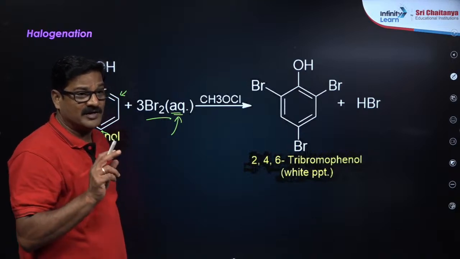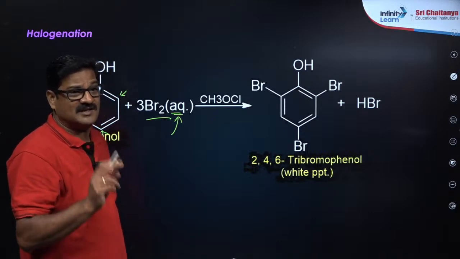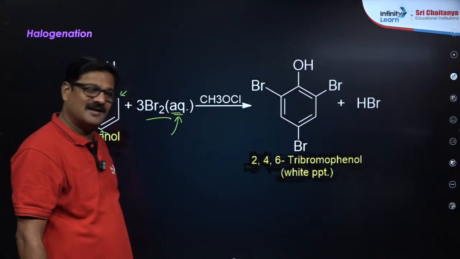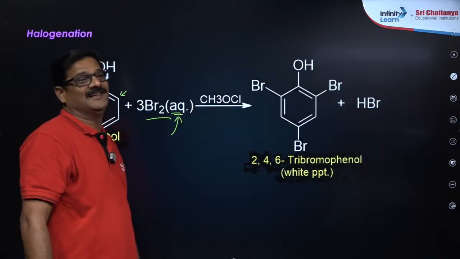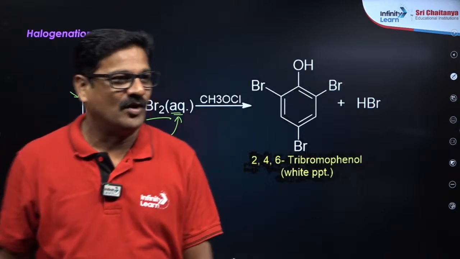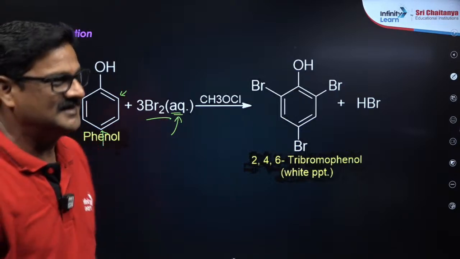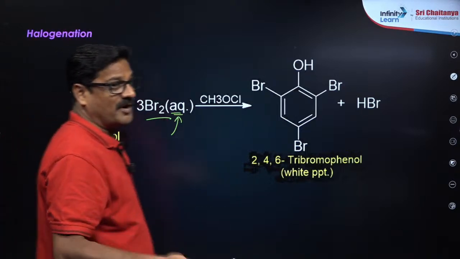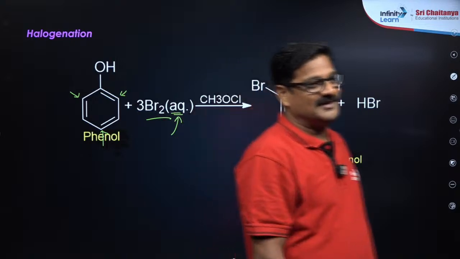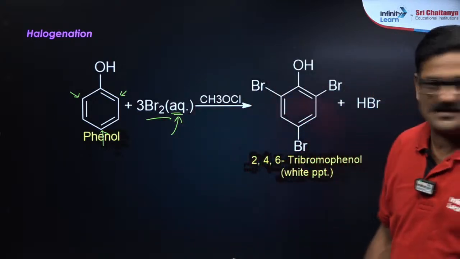That's very very important. Yes, the electrophile attacks where negative is more. Very good. Abhinav, you keep on giving the answers like that.